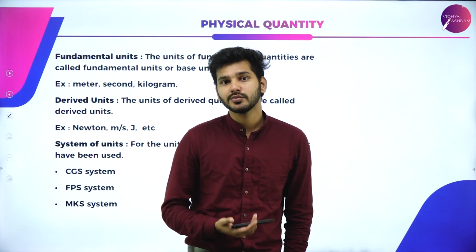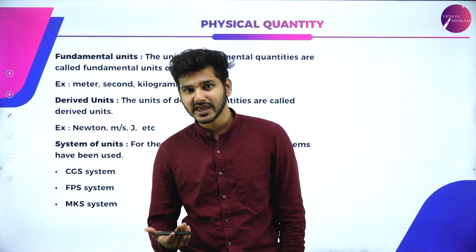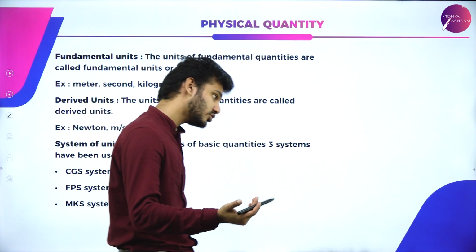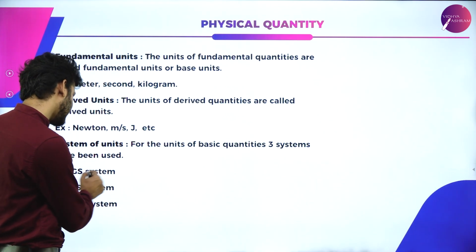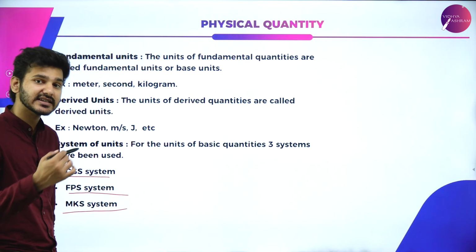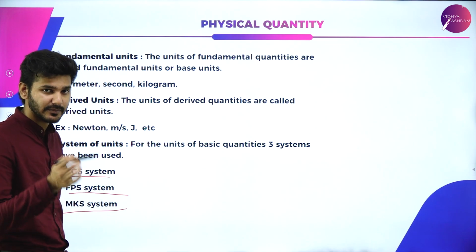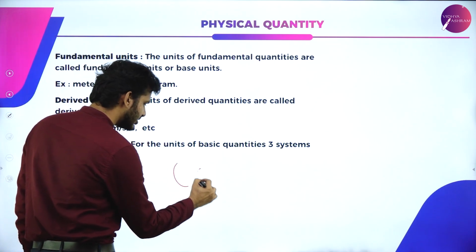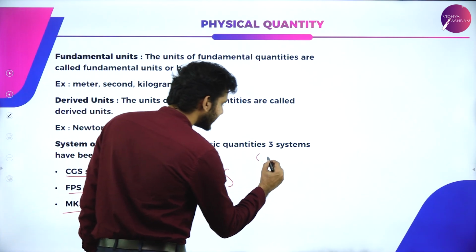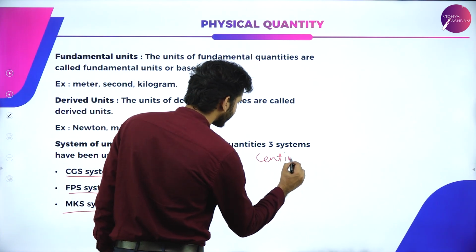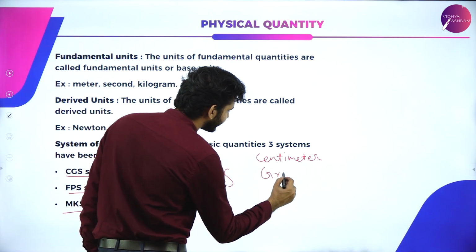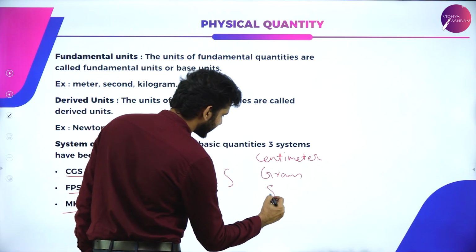Just now I told you the need for such a system came because people were using different modes of measuring things. Those such modes are CGS system, FPS system and MKS system. These systems are called in such a way because CGS stands for centimeter, gram and second.